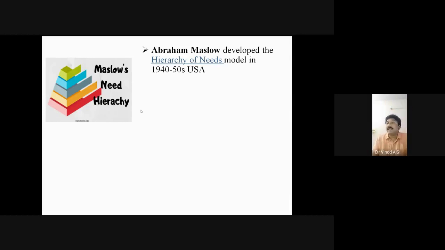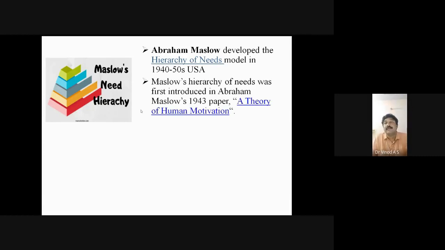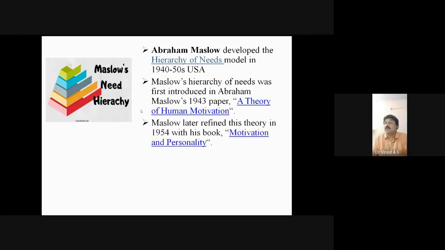After that, Maslow's hierarchy theory was introduced. He published his theory in a research paper in 1943, titled "Theory of Human Motivation." This is the title of the paper. So he prepared a theory and published it as a research paper, and this is the title of the paper.